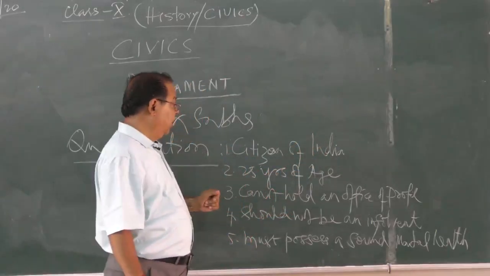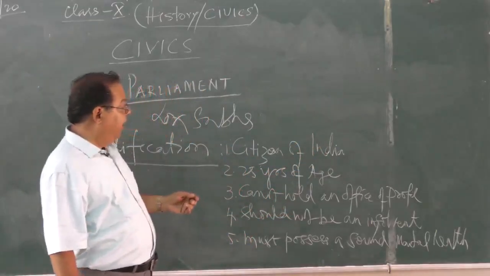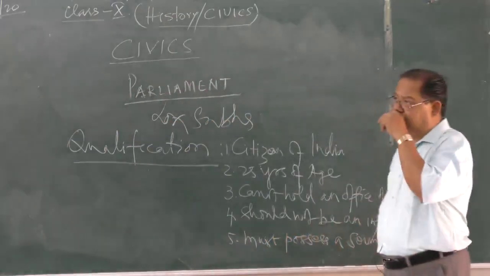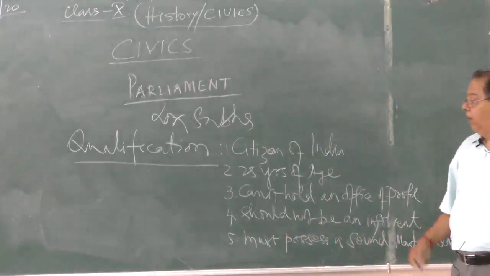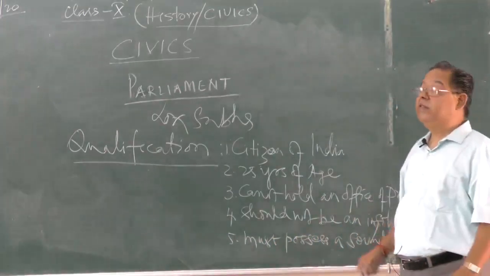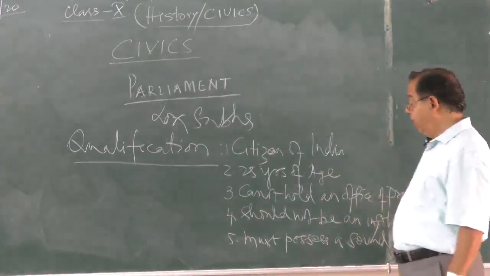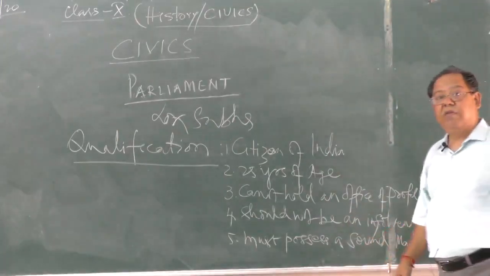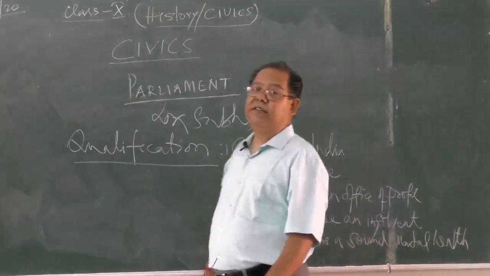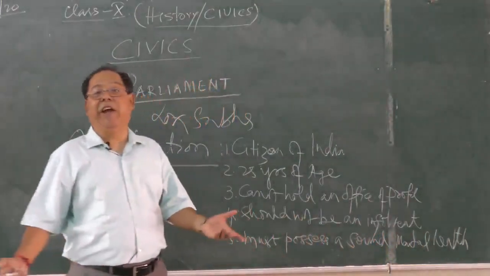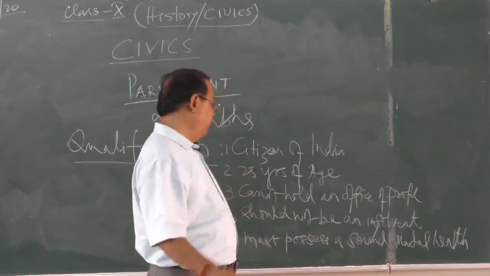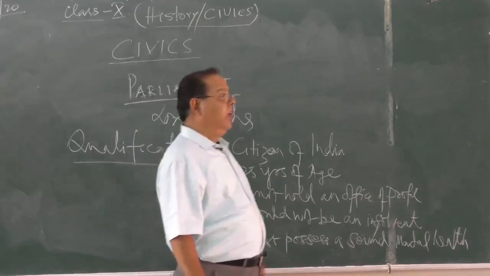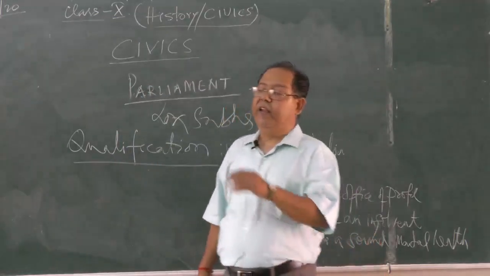Second, if anybody takes any kind of remuneration from any governmental channel, as I gave you the example of Jaya Bachchan, they are removed, they are disqualified. All right. Similarly, if anyone turns insolvent, that is a very rare question, he will also be removed. Apart from that, if anyone turns insane, he is also removed.